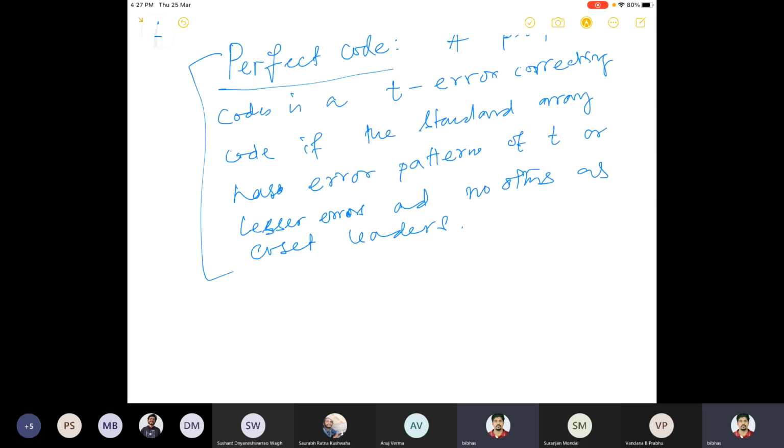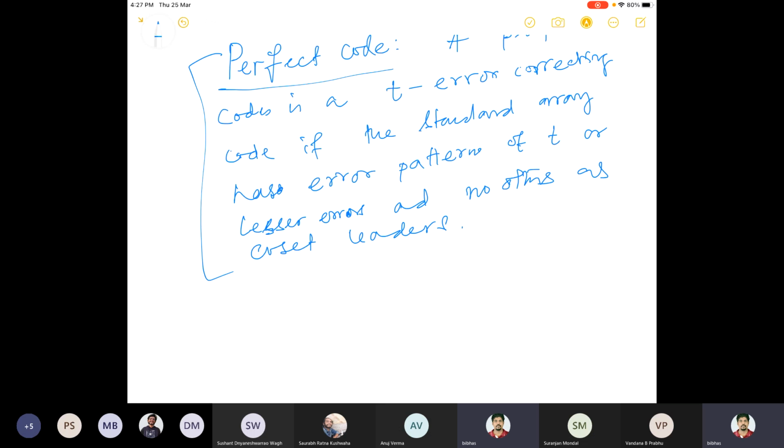In fact, you see that perfect codes are very, very special codes. It is a non-trivial problem to design a perfect code. But Hamming code, that's why it is very, very special. It is already a perfect code. And what is good about a perfect code? You already know all the coset leaders just by knowing the t.